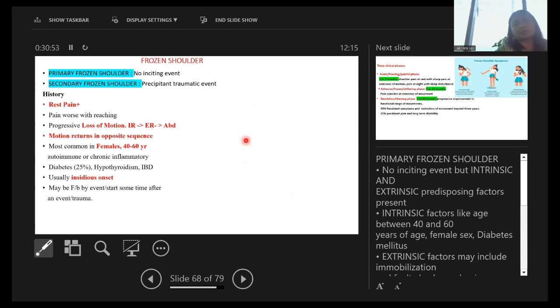Now, the most common is the frozen shoulder, primary frozen shoulder and secondary frozen shoulder with a precipitating traumatic event. Now, history: waist pain, pain worse with reaching, progressive loss of motion, internal rotation more than external rotation, more than abduction. Motion returns in the opposite sequence when they recover. Most common in females 40 to 60 years. Autoimmune or chronic inflammatory; diabetes, with 25% of diabetic patients associated with this problem. Hypothyroidism, usually insidious onset.